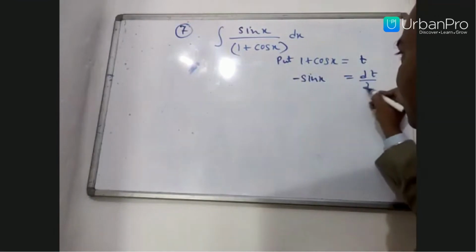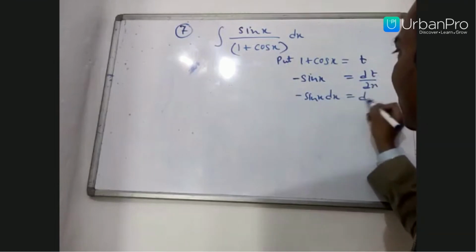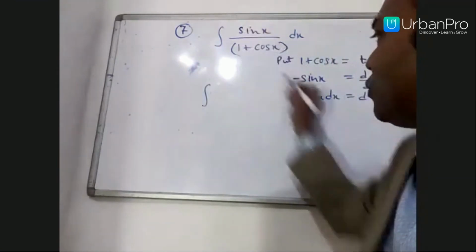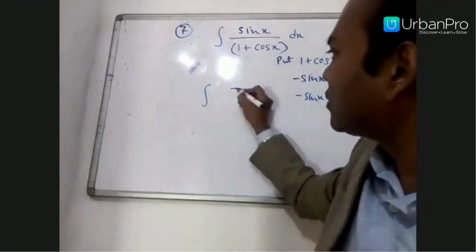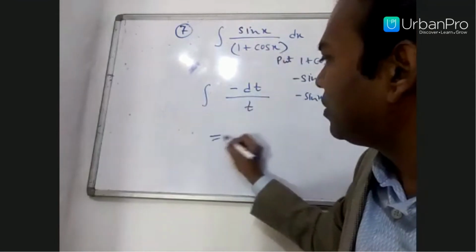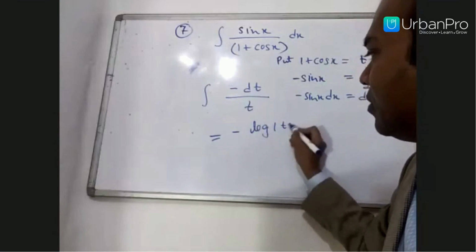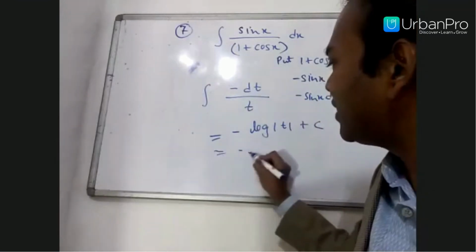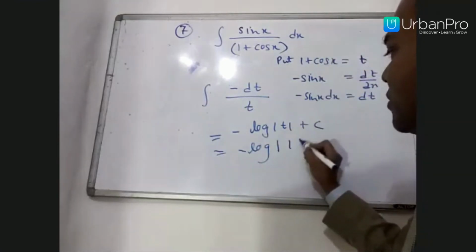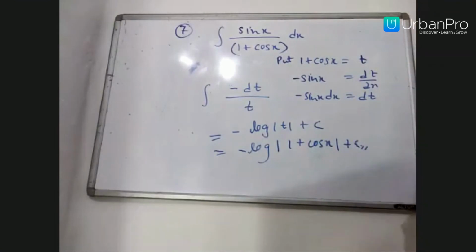So here put 1 plus cos x as t. The differentiation, dt by dx, becomes minus sin x, so minus sin x dx equals dt. Substitute here. The minus sign is not in the numerator, no problem; take the minus sign with the dt. It becomes minus dt upon t, where t is 1 plus cos x. Minus sign and 1 by t, the integration is log t plus c. So minus log of 1 plus cos x plus c. Final answer.